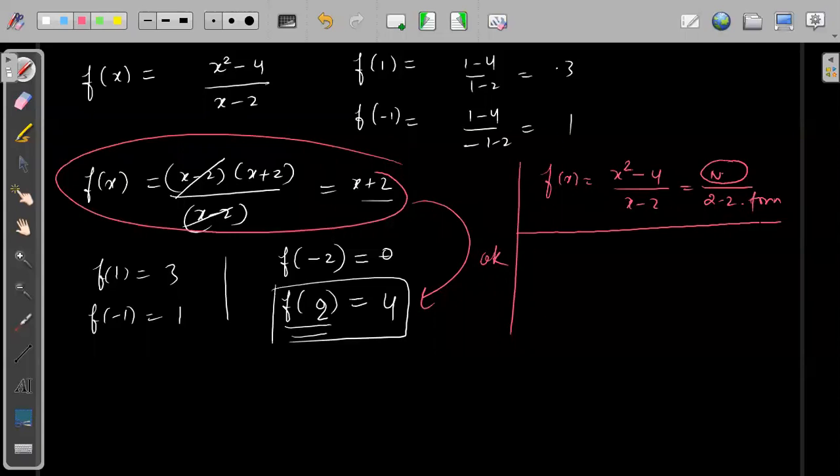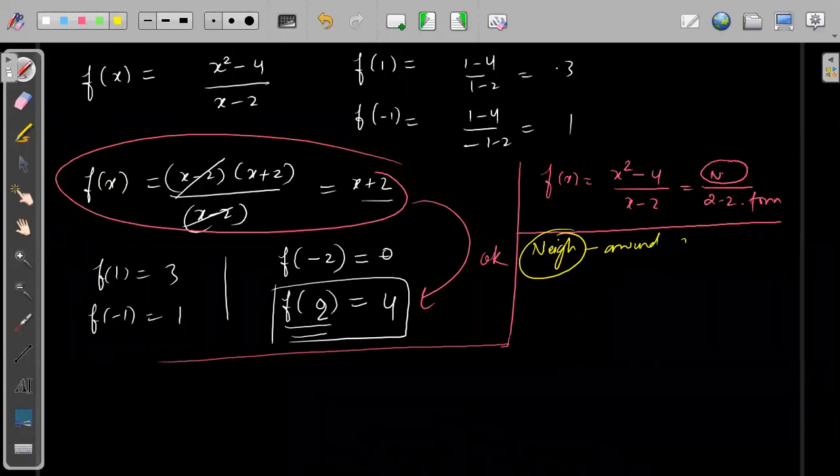In limits, we are talking about a neighborhood. So we are not bothered about what is happening to the function at f of 2, right? We are bothered about what is happening in the neighborhood. So we are more concerned about the neighborhood around x equals 2. What is happening around x equals 2?